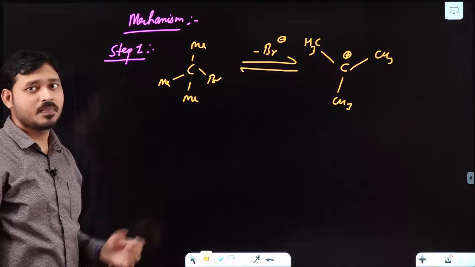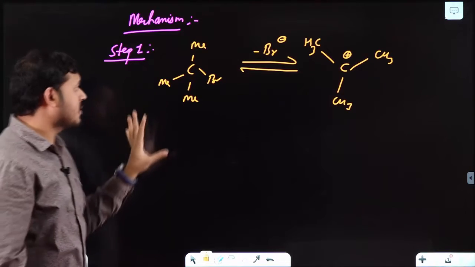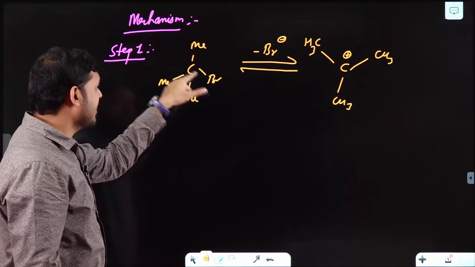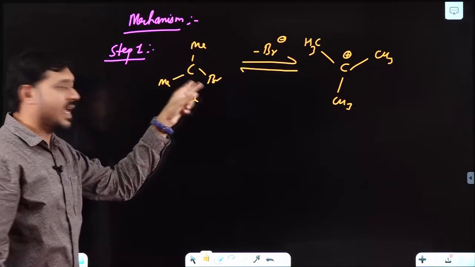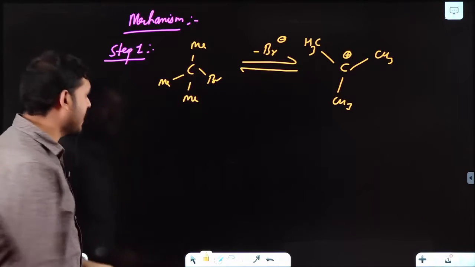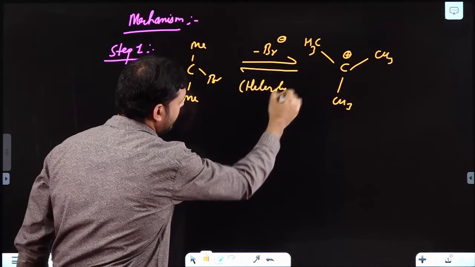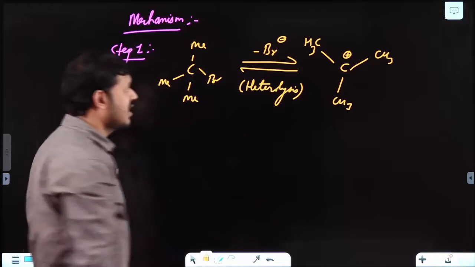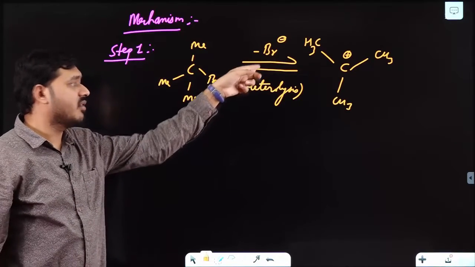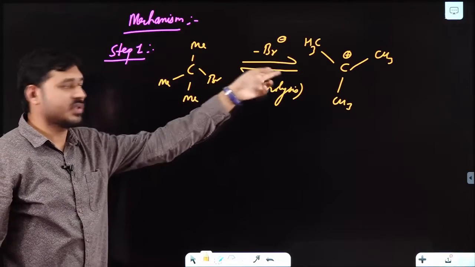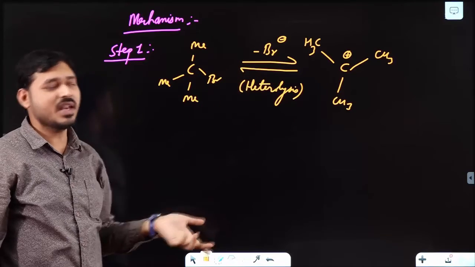This is the first step. Now, points of observation: this bond has polarity and it will break. Heterolysis will take place. Here I have used the equilibrium bond, a reversible process. Why reversible?